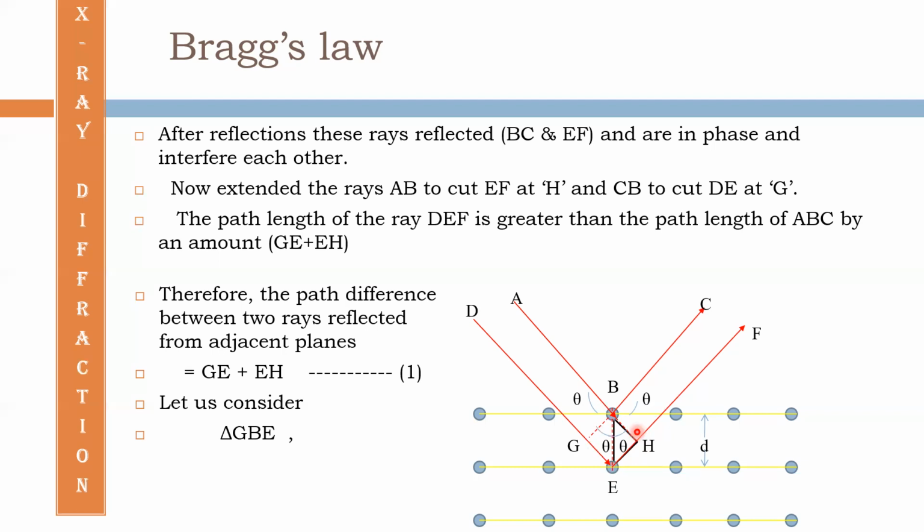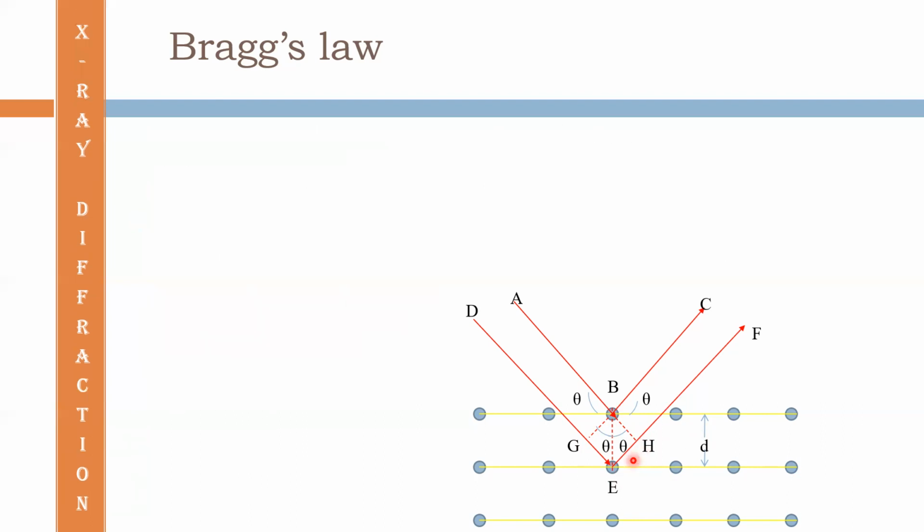In this triangle, this angle is theta, and similarly, in triangle EBH, this angle is theta, and the spacing between the planes is d. Now, from this triangle, we can obtain an expression for GE, and from this triangle, we can obtain an expression for EH.